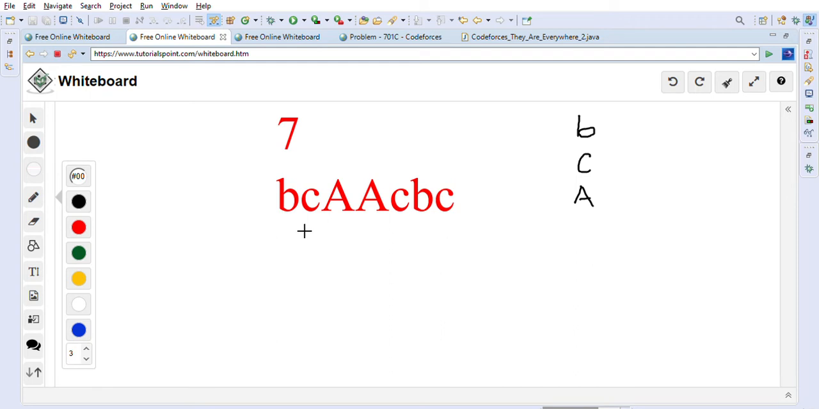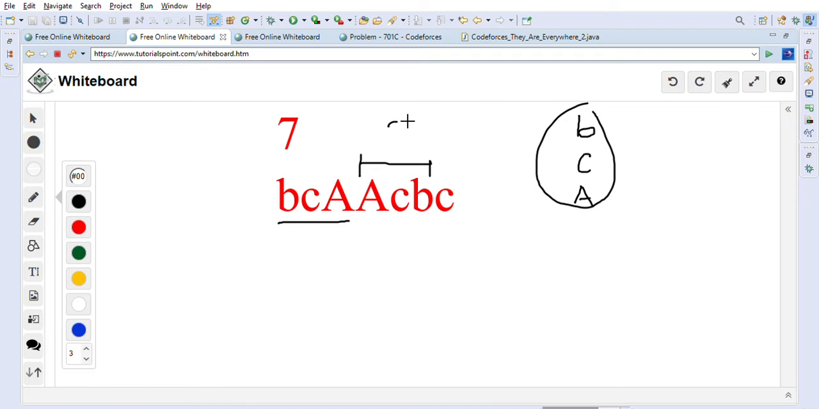So we have to find out the minimum length substring that has all of these three characters present. As you can see, this is one string where all three characters are present, right? BCA. This is one string, or you can take this string, ACB. This also has all three characters present.